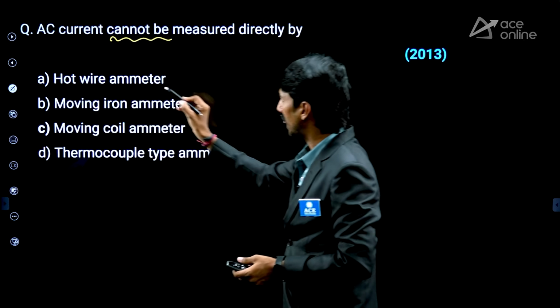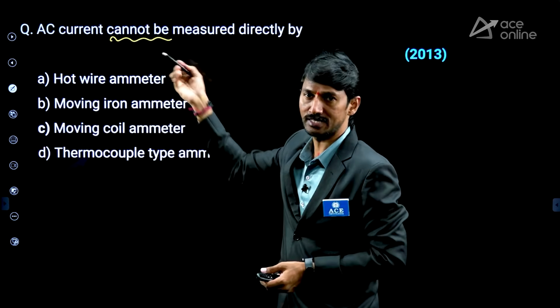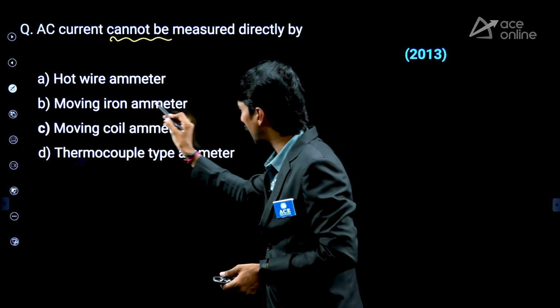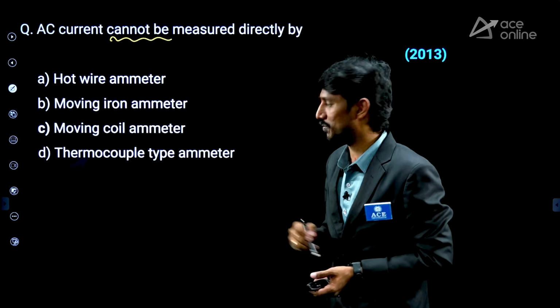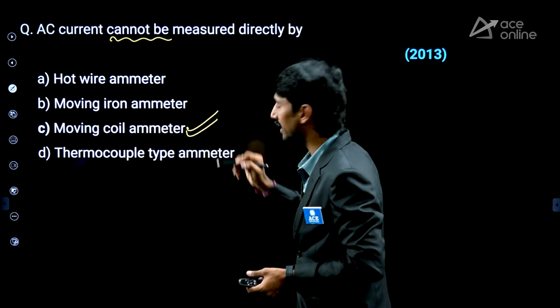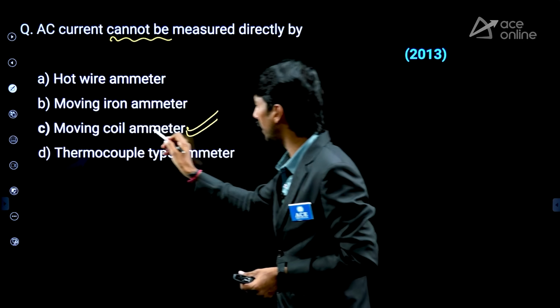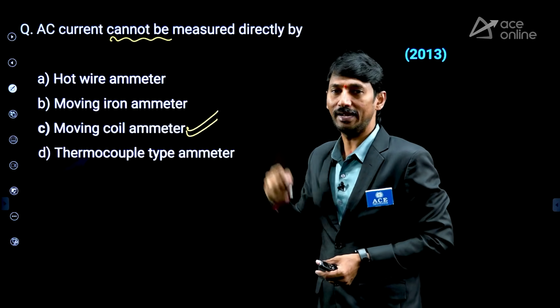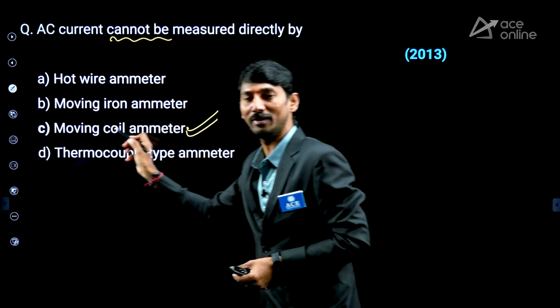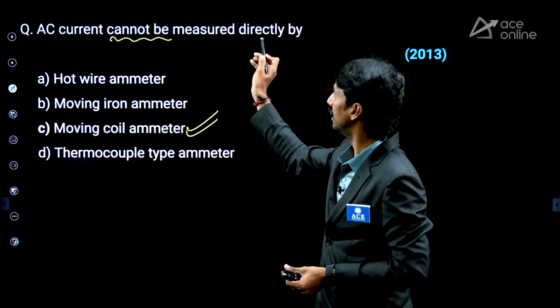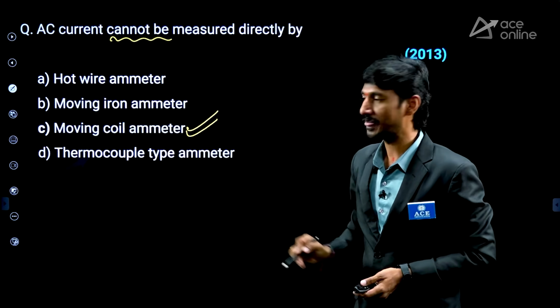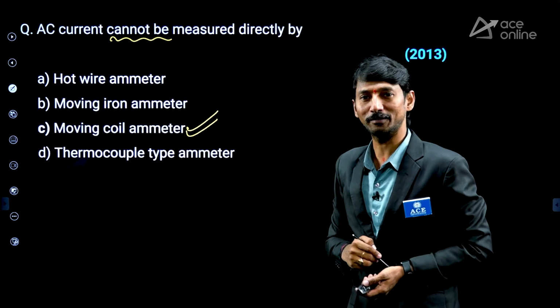So simply, a hardware ammeter, yes, AC is possible. Moving iron ammeter, AC is possible. Thermocouple type ammeter also, AC is possible. So where it is not possible means moving coil ammeter, we cannot get the AC directly, because moving coil ammeter means PMMC instrument. Obviously with PMMC, AC current cannot be measured directly. So the answer is moving coil ammeter.